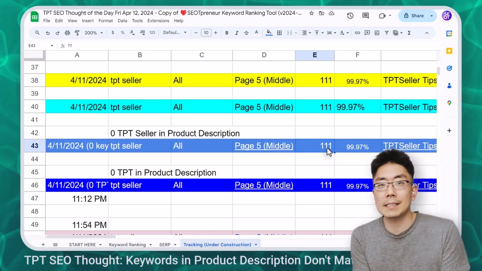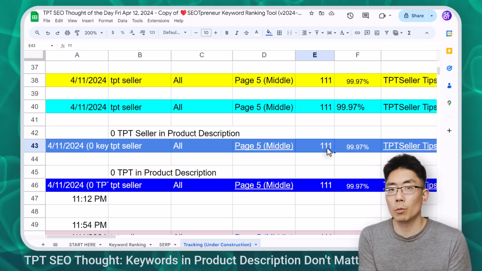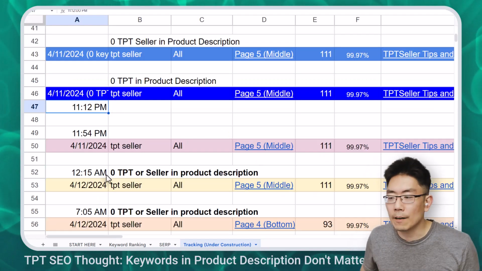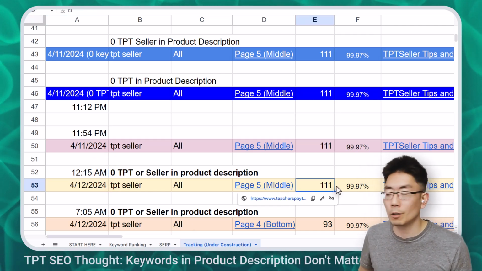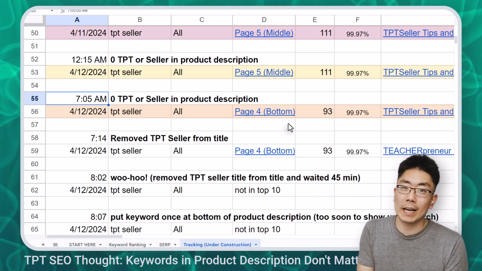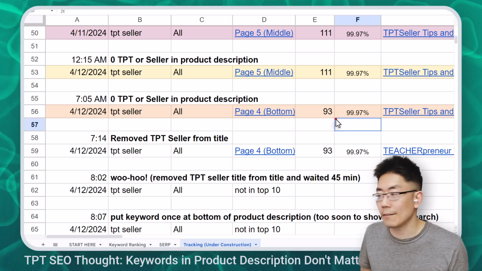And then I realized the search algorithm is also highlighting the word TPT, so it's considering the word TPT. So I took those out of the product description, and I decided to wait a full hour. At 12:15 when I checked, I'm still on page 5 in the middle, rank 111. This morning, when I checked at 7:05, my page ranking had actually improved, and I'm now on page 4 at the bottom with a rank of 93.